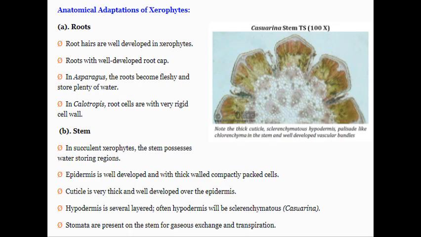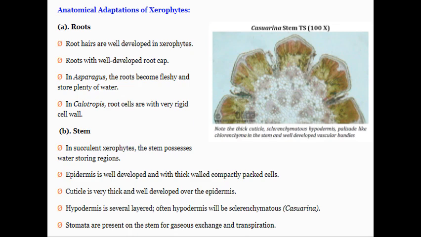In case of xerophytes, anatomically, the roots: the picture of the transverse section of the Casuarina stem is on the right side. The root hairs are well developed in the xerophytes. Root with well developed root cap. In case of Asparagus, the roots become fleshy and store plenty of water. In Calotropis, root cells are with very rigid cell wall.